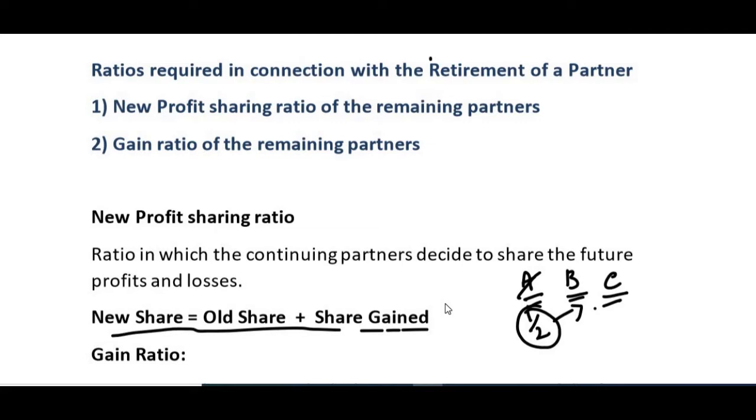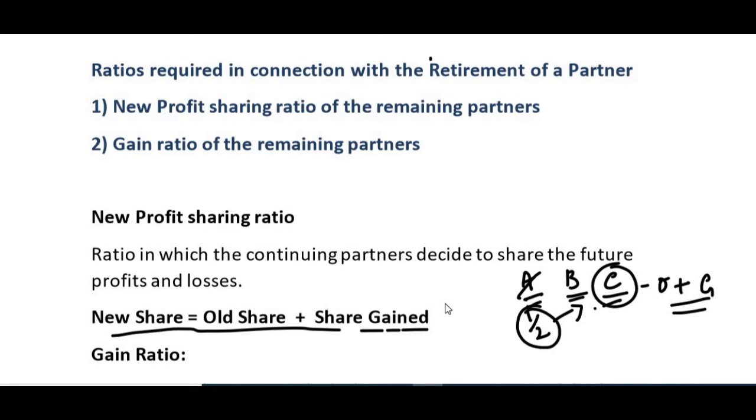B's old share, plus whatever he gains from A, if you add that, you will get the new share of B. Similarly, we can calculate for C also. It is his old share plus share gained. That will give you the new share of C.